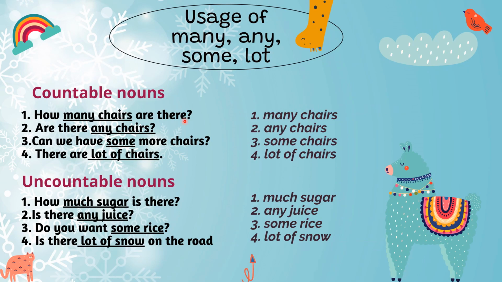How many chairs are there? Are there any chairs? Can we have some chairs? There are a lot of chairs. So we used many and some, lot. Depending on the context, these are the quantifiers which we use for countable or uncountable nouns when we are framing some questions. If you see uncountable nouns, how much sugar is there? You don't say how many, right? So always remember, many we use it for countable nouns and much we use for uncountable nouns. Is there any juice? Do you want some rice? Is there a lot of snow on the road?